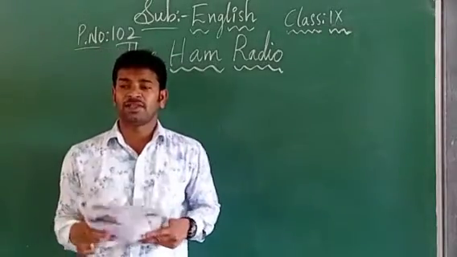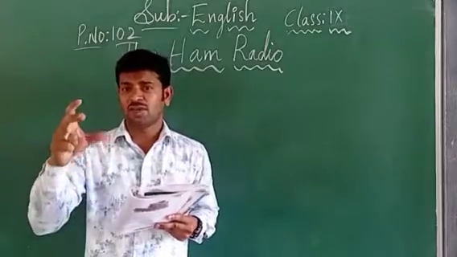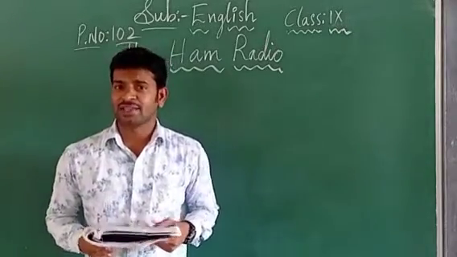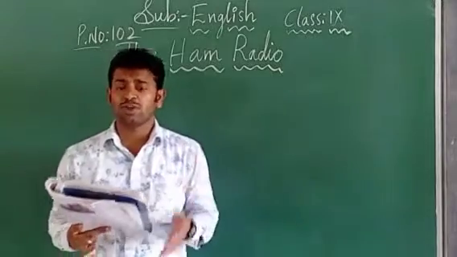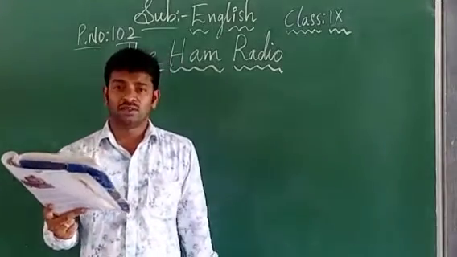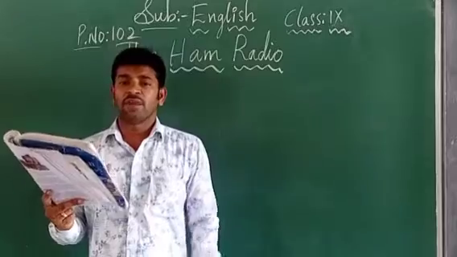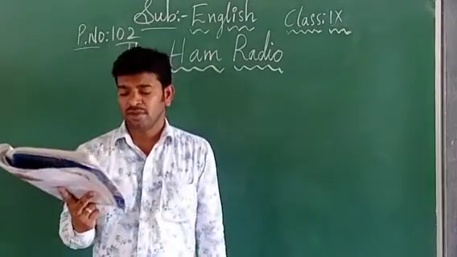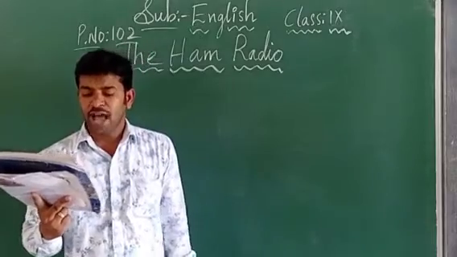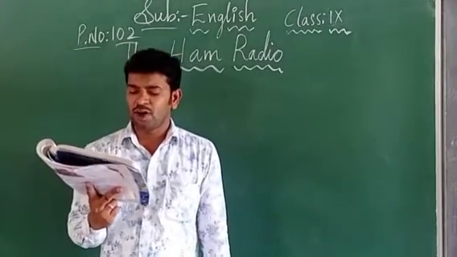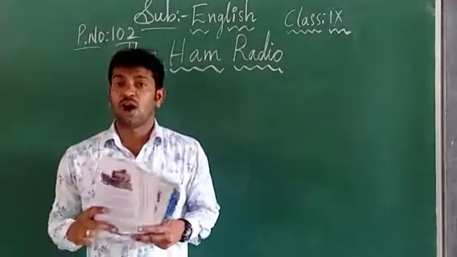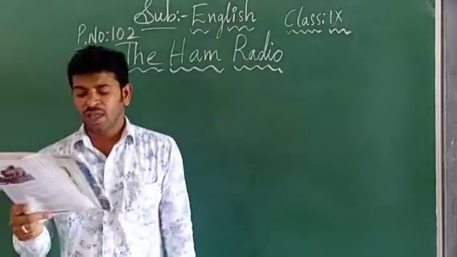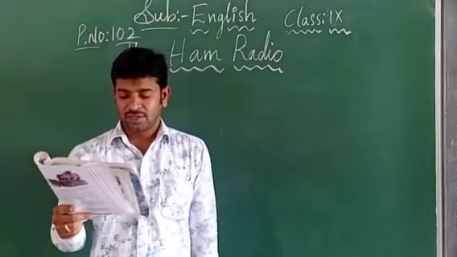Whatever pictures are taken from the disaster place can also be sent through this ham radio to the disaster response team. Those who use the ham radio we call amateur radio operators.